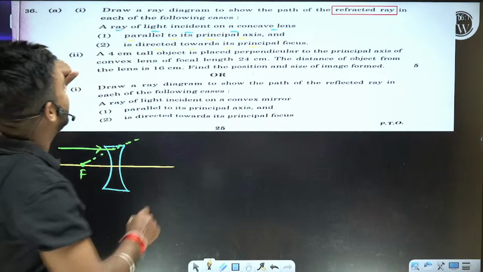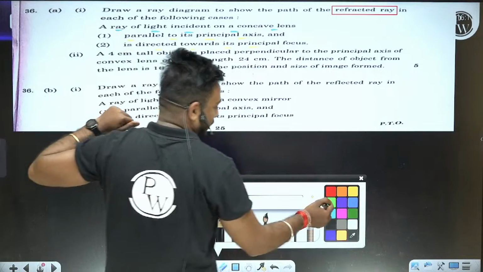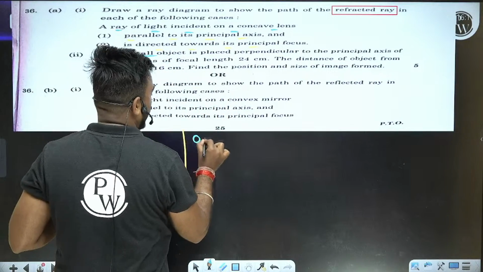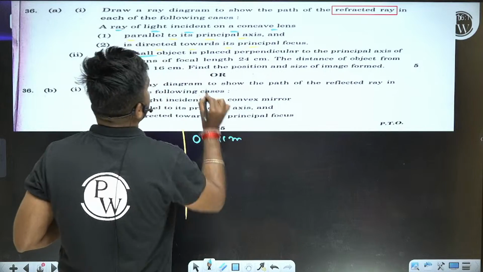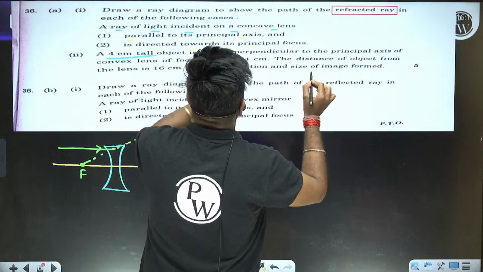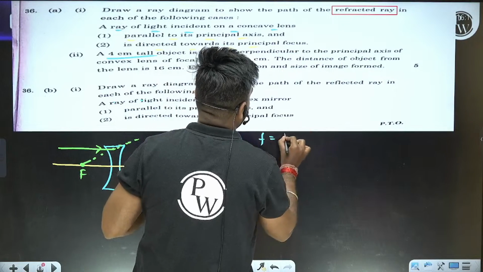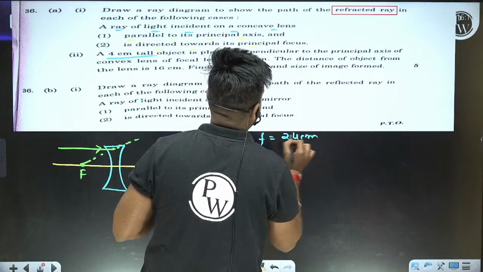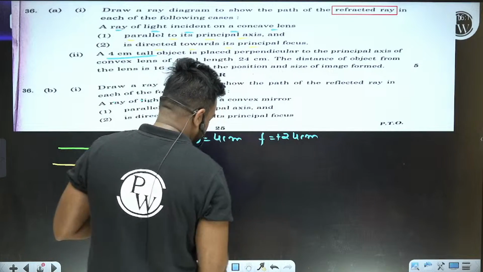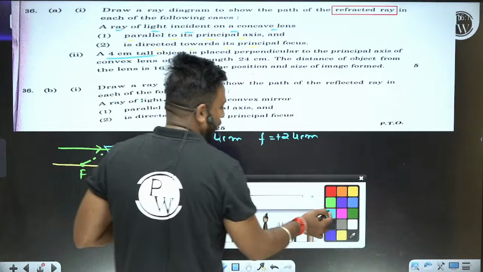A 4 centimeter tall object. Oh bhai sahab, it looks like a great question. A 4 centimeter tall object, it means the height of the object is 4 centimeter, is placed perpendicular to the principal axis of a convex lens of focal length 24 centimeter. The focal length of a convex lens is considered positive.